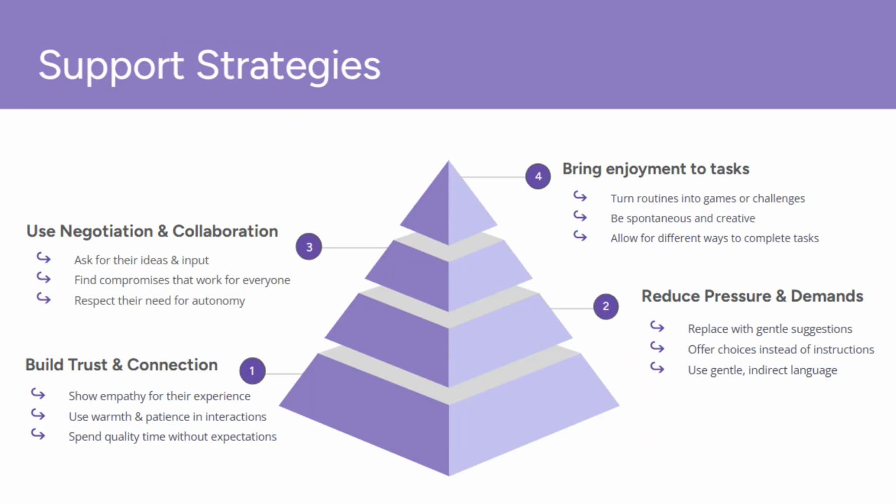Support strategies. These are 4 key strategies that you can apply with the child to reduce their anxiety. 1. The foundation of everything is to first start with building trust and connection. Show empathy for their experience, that you understand what they're going through. Be warm and patient when you talk with them. Spend time together just for fun, without any pressure or expectations.